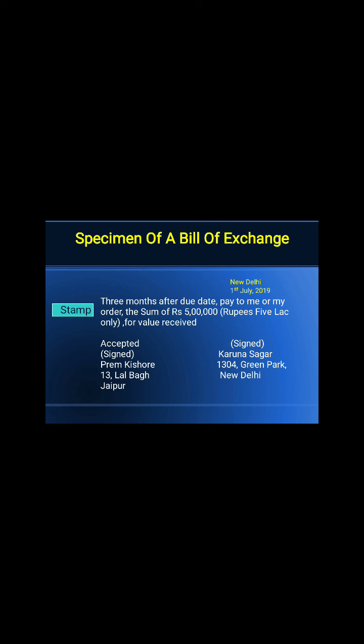The date is also mentioned. The bill is for 3 months. So from 1st July, you add August, September, October, and then the 3 months will be added. That means 4th October will be the due date. The amount is also listed here, 5 lakh. So this is the specimen of the bill of exchange.